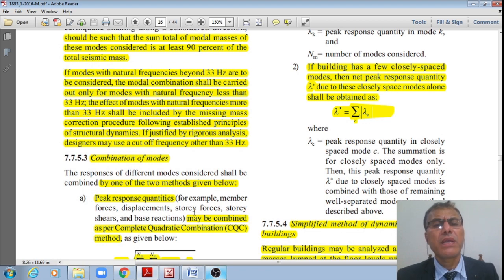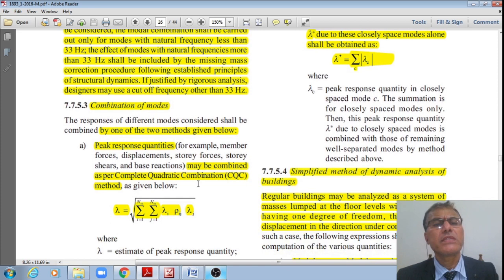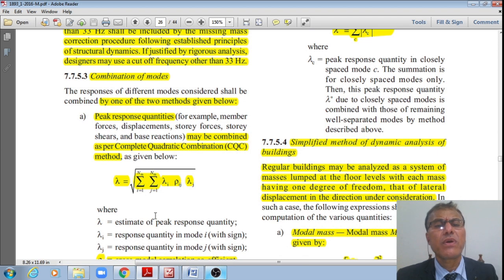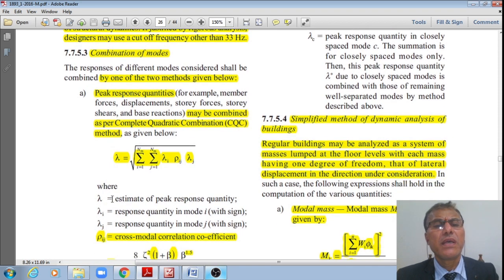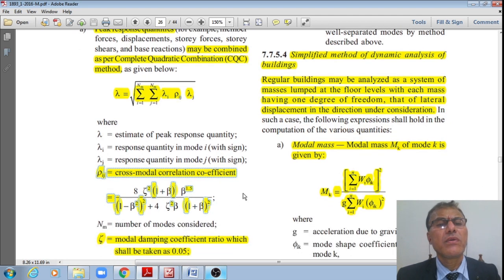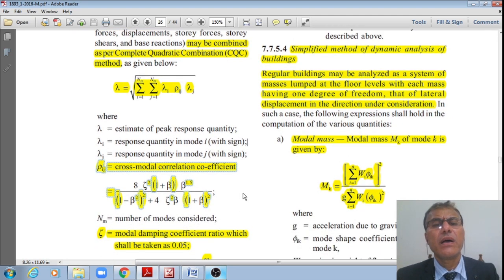Right? It can be combined by one of the two methods given below. One is that peak response quantities may be combined as per the complete quadratic combination, notated by CQC method. Given by this, lambda is equal to square root of summation over i equal to 1 to nm, summation over j equal to 1 to nm, lambda i rho ij lambda j, where lambda is the estimate of peak response quantity, and lambda i is the response quantity in ith mode with appropriate sign, and lambda j is the response quantity of jth mode with appropriate sign, and rho ij is a cross modal correlation coefficient